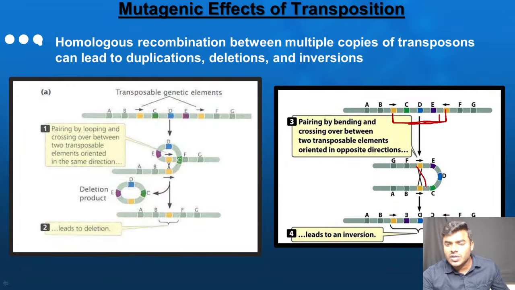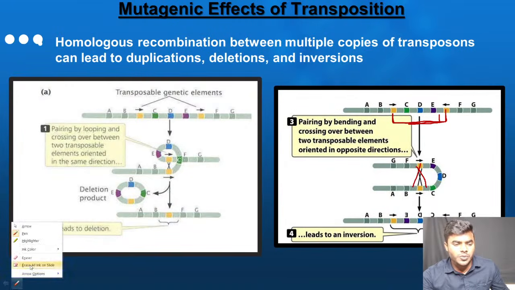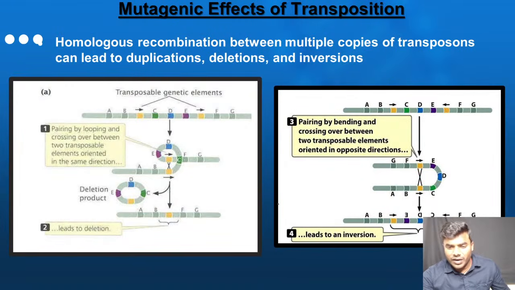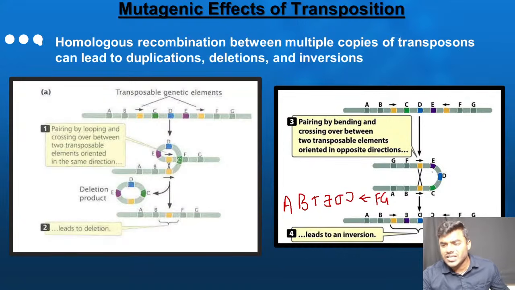Because of the crossing over between the two transposable elements, inversion happens: A gene, B gene, transposable element, E gene, D gene, C gene, transposable element, F and G. Friends, what happened? There is just a change in the position of the genes.